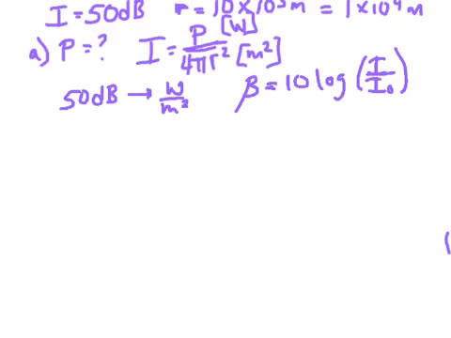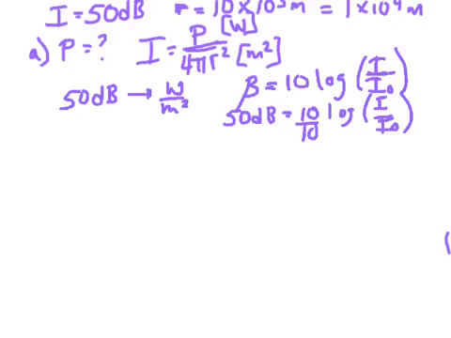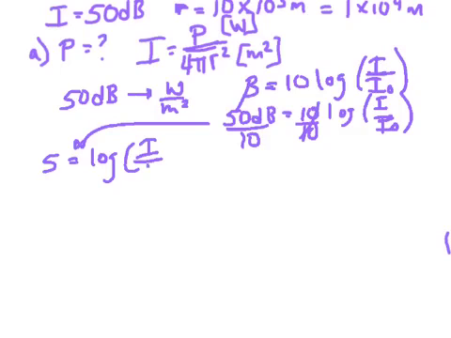Okay, so our decibel level is 50 decibels equals 10 log of I over I0. First thing you do, divide by 10, it cancels. So you get 5 equals log of I over I0, and here's where the tricky part comes in, where you have to remember your math.